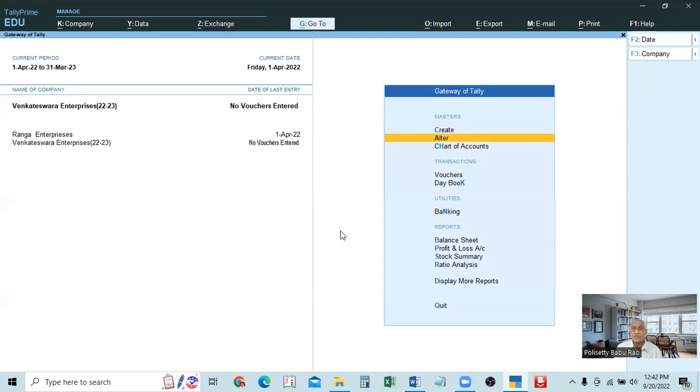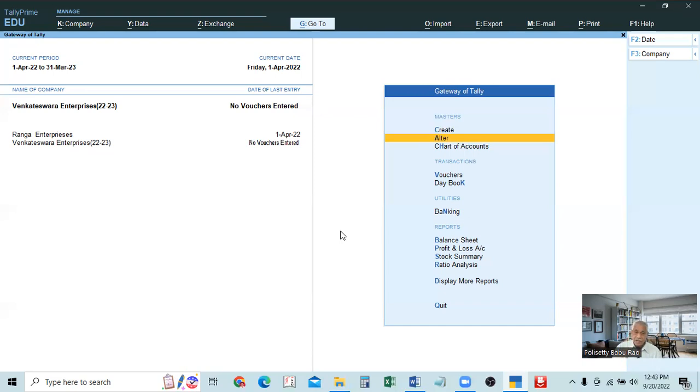So for that we have to use the alter button. But in addition to alteration or modification, there is delete. If you want to delete completely, remove any information from the database, for that also alter or delete. Alter includes three: alteration, edit, modify. All are the same. Or deletion. For these two purposes, we use the alter button.